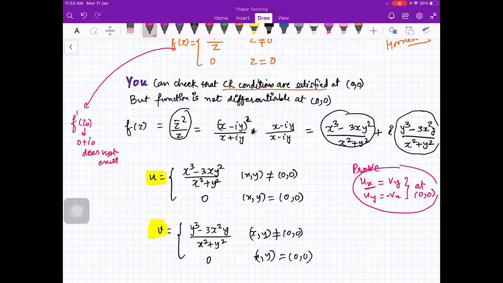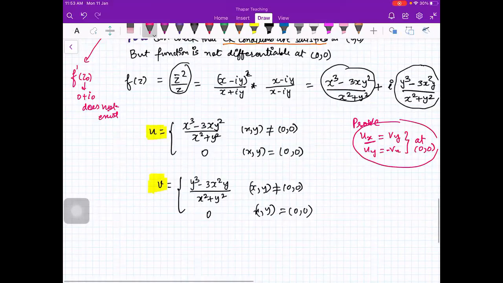Okay. So this is what you will do. This is your homework. So the summary is that if a function is differentiable at a point, Cauchy-Riemann conditions will be satisfied. Okay. But if a function is satisfying Cauchy-Riemann conditions at a point, then you cannot say that the function is differentiable. Okay.